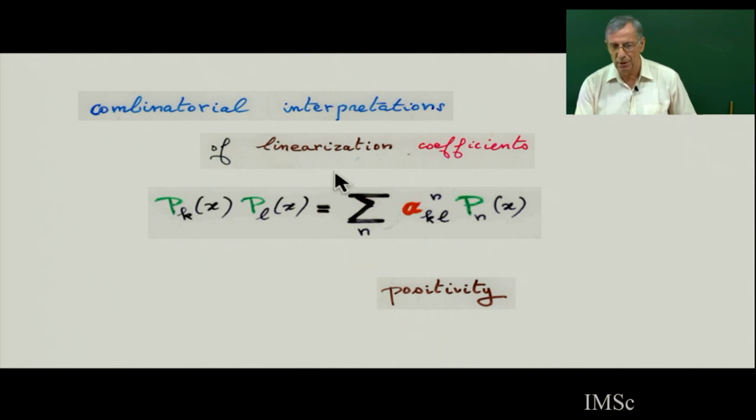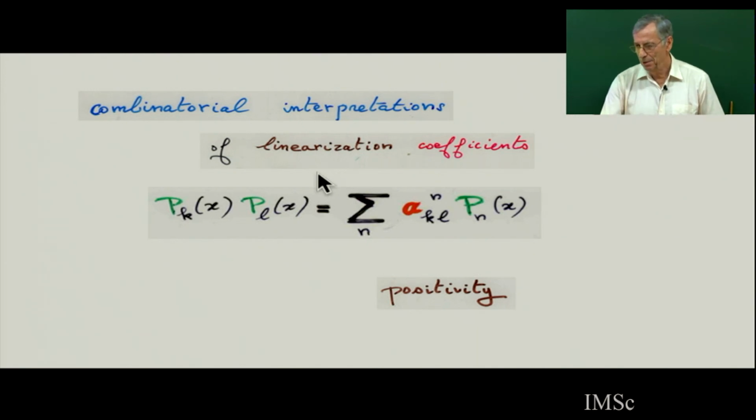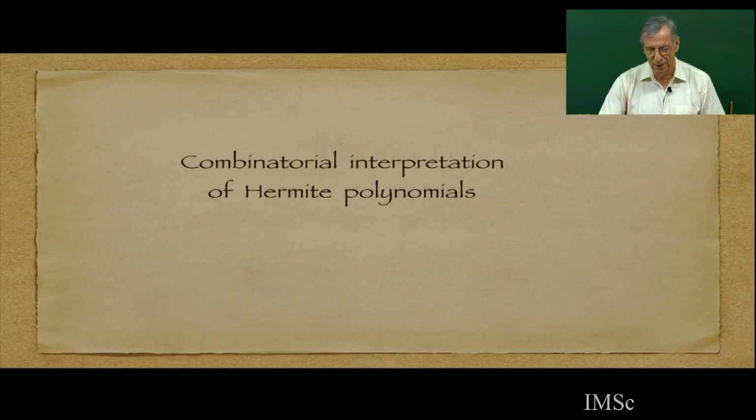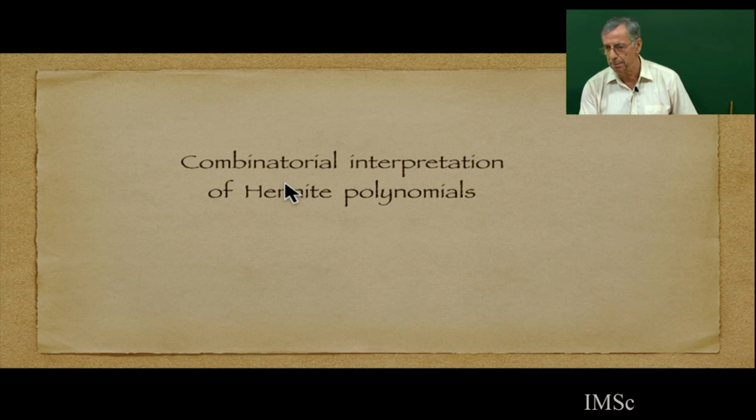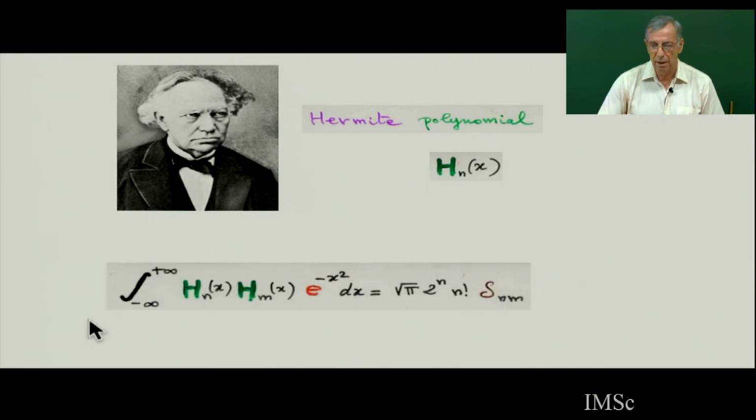So I will give you an example. In this chapter 0, the main example will be about the Hermite polynomials. This is the simplest polynomial in the hierarchy of orthogonal polynomials. So I will give you a combinatorial interpretation of the Hermite polynomials. So here is Hermite, and Hermite polynomials are defined as orthogonal polynomials for this integral with this weight measure, and this formula defines completely the Hermite polynomials.